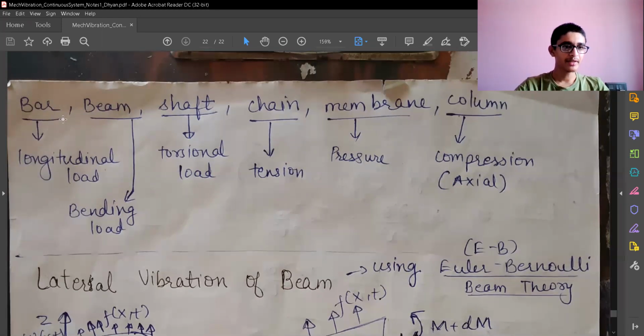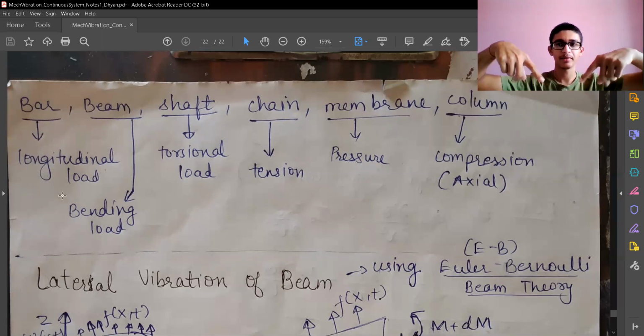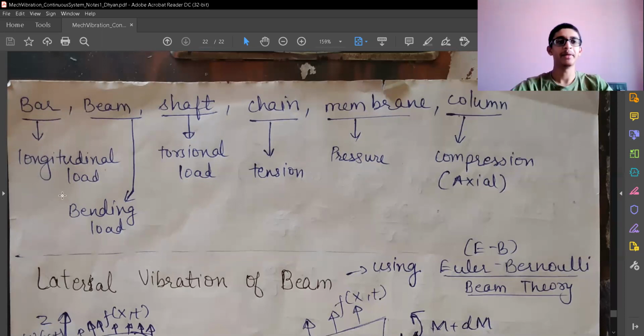So what does a bar mean? A bar is going to face a longitudinal load, that is a load along its length. A beam is going to face a bending load. Whatever is going to bend like this or bend like this is a beam. A shaft is going to have a torsional load on it. A chain is going to carry a tension inside, like the chain inside motorcycles, which you have generally seen.